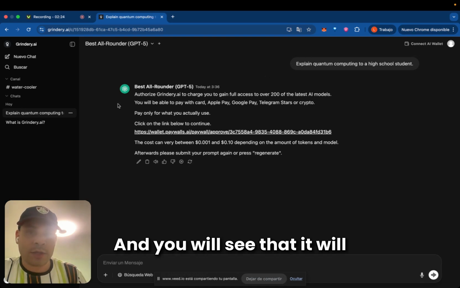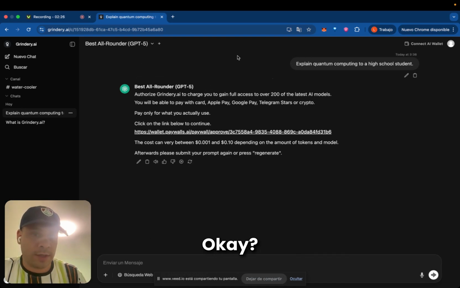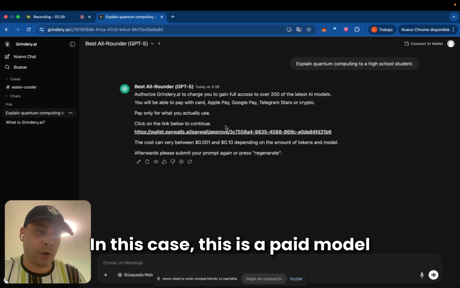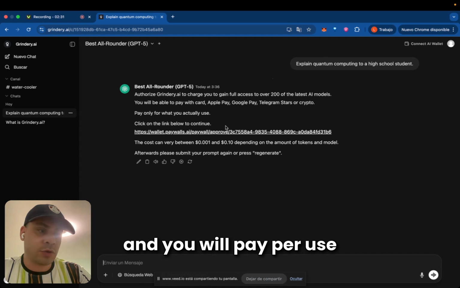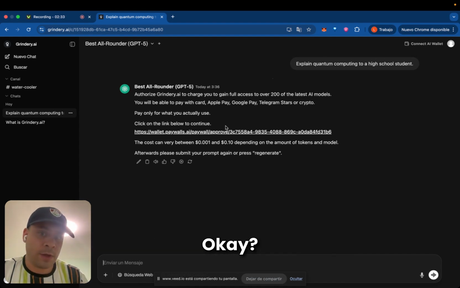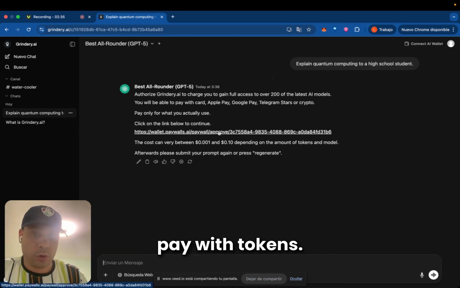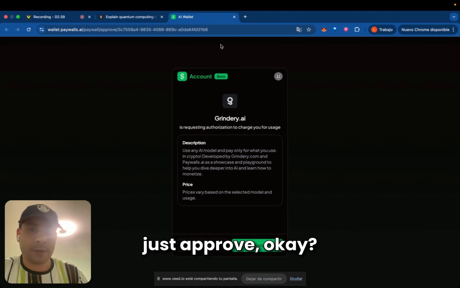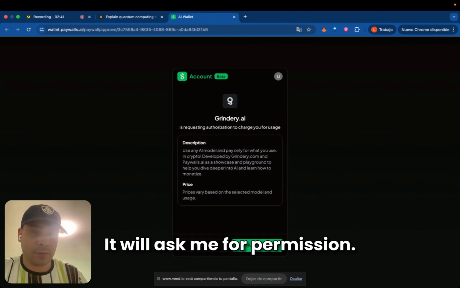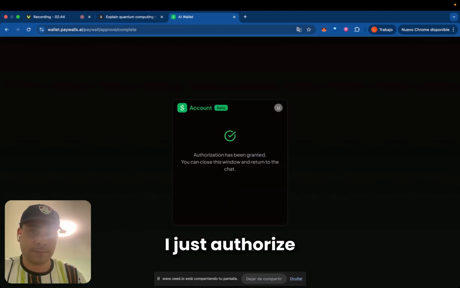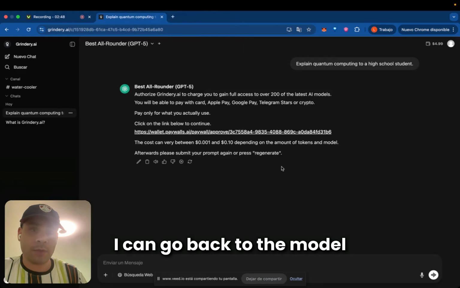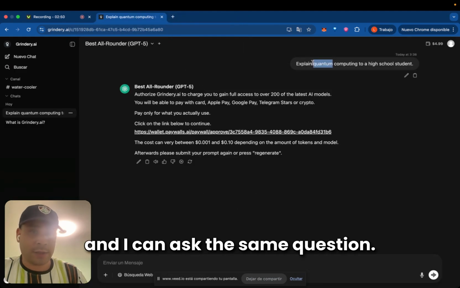You will see that it will ask you for authorization. In this case, this is a paid model, and you will pay per use using Grindery technology. Basically, you can pay with tokens in this case. I will just approve. It will ask me for permission, and I just authorize. Authorization has been granted. I can go back to the model, and I can ask the same question.